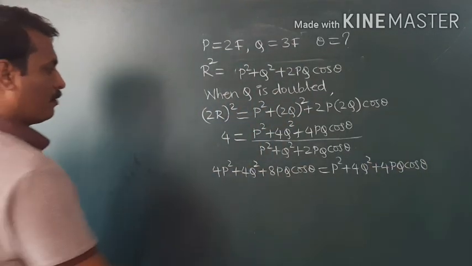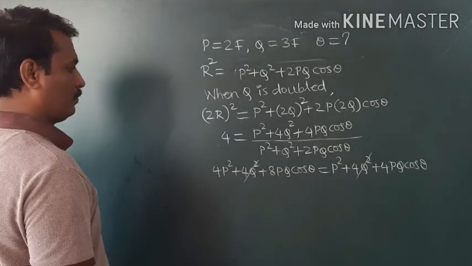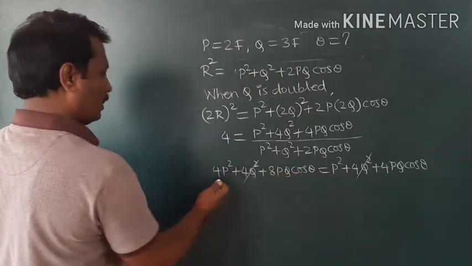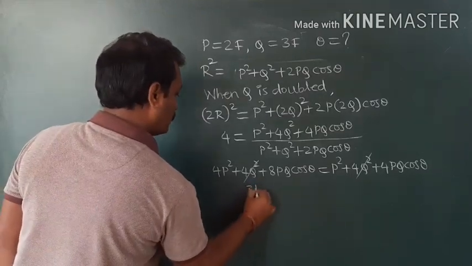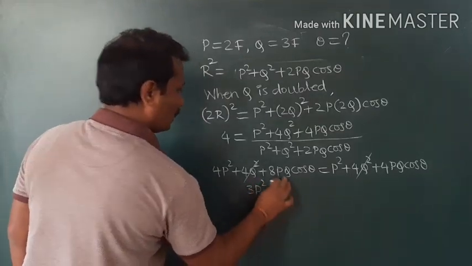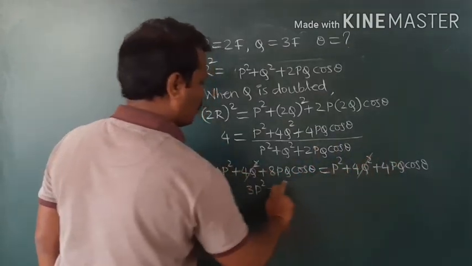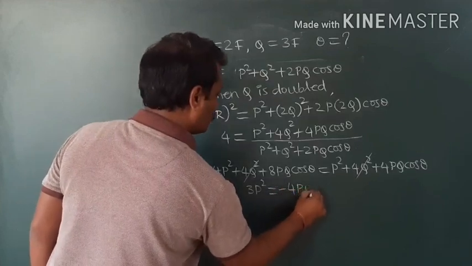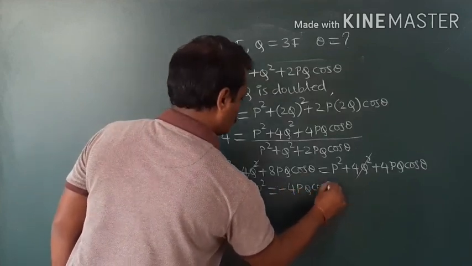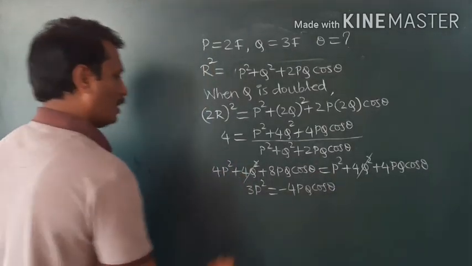Okay. Now here 4Q square gets cancelled. Then you bring it to here: 4P square minus P square is 3P square. You send it to the other side. Then 4PQ cos theta minus 8PQ cos theta means minus 4PQ cos theta. Now we want the value of cos theta.